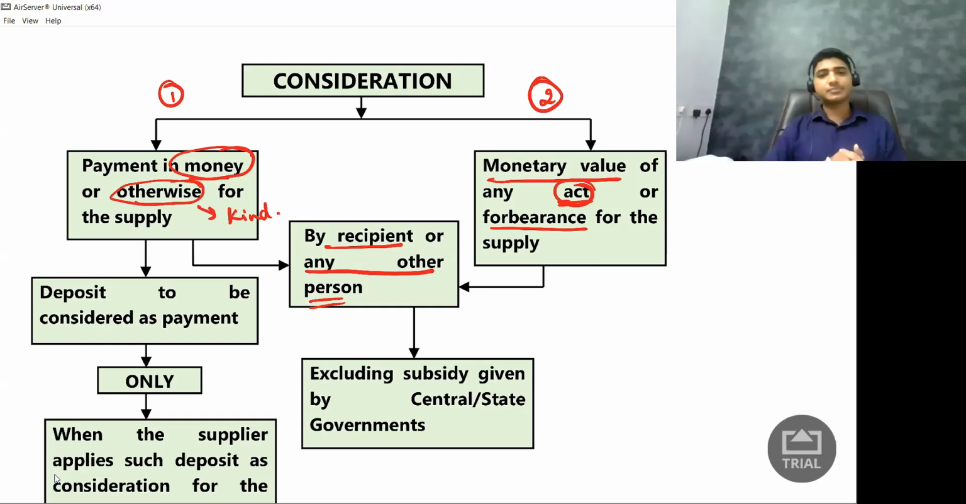One simple example: let us say I am a manufacturer of books, and normally I charge 50 rupees per book. I manufactured 1000 books and supplied them to a school. So how much am I charging the school? It is 50,000 rupees. Now this is the consideration. If the school is only paying me 50,000 rupees, then 50,000 rupees is the consideration.